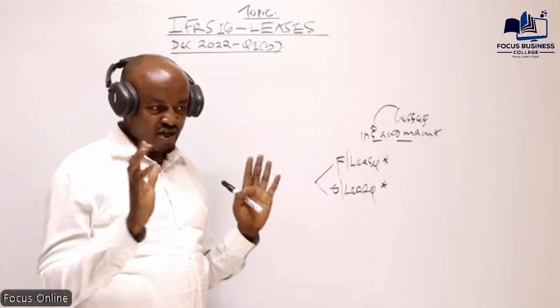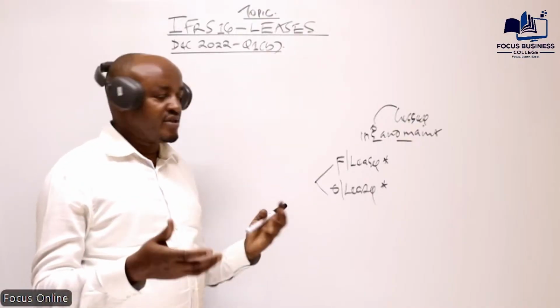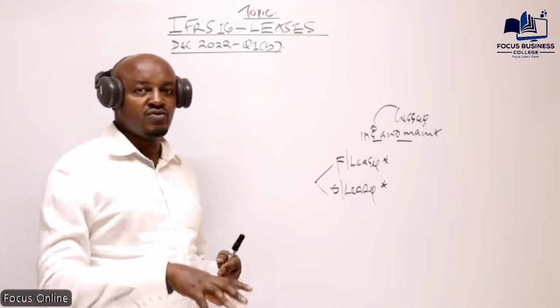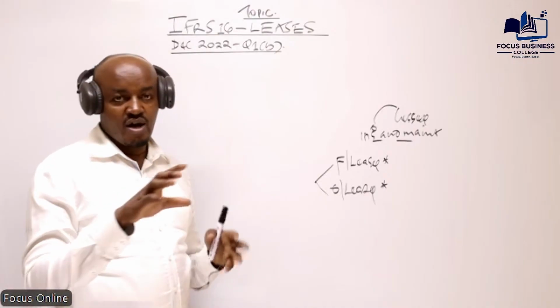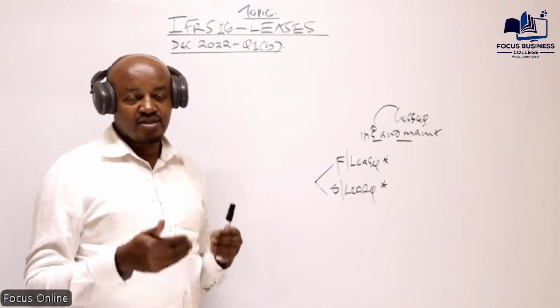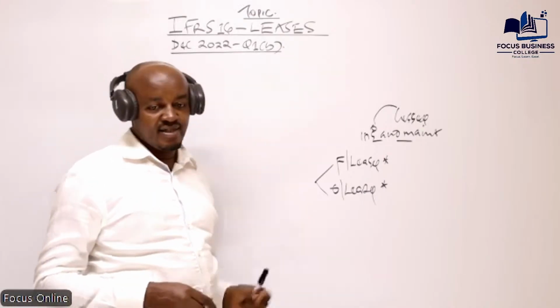That's why you are required to insure the building. If something happens to the building, you are the one to incur the cost of doing what? Repairing that building. That's why you have to insure it, and that's why you also have the responsibility of maintenance. So therefore, in this particular case, the owner of the asset transferred the rewards and risks associated with the asset to the lessee.